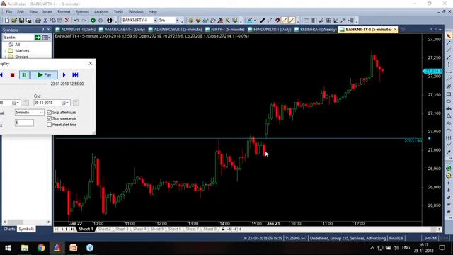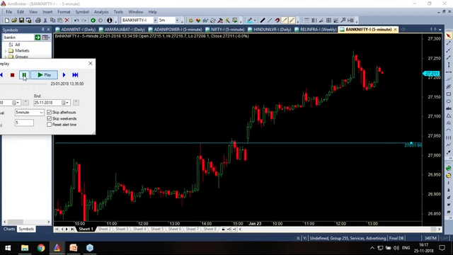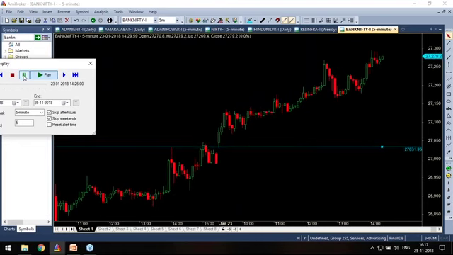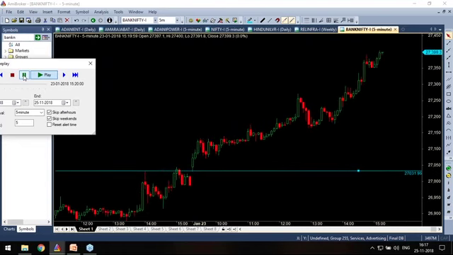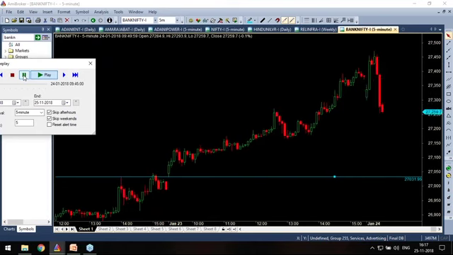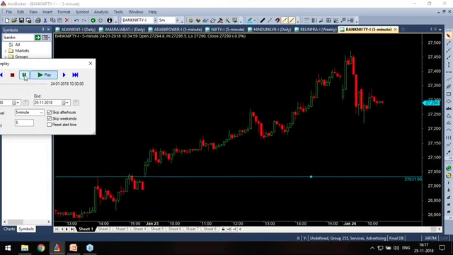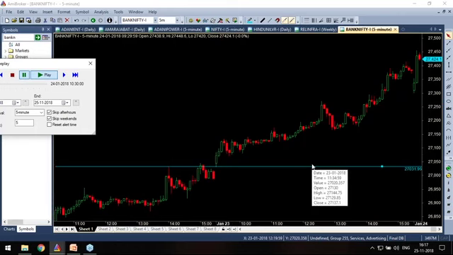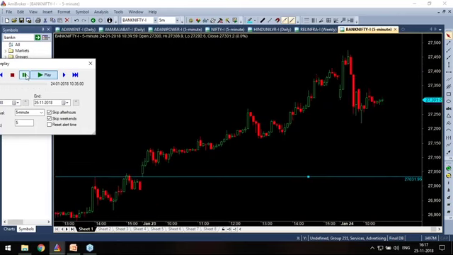Rally base drop, rally base drop, rally base drop, and then rally. No, there's no proper structure there. I didn't mark the zones because I'm just waiting for the right time to take a trade. When the trade is there, I'll form the zone.